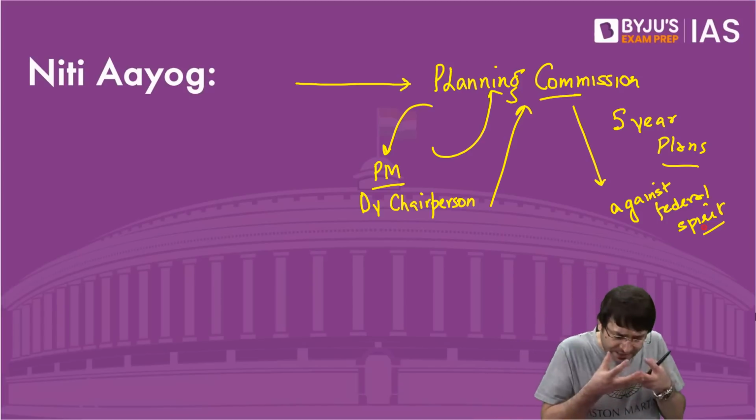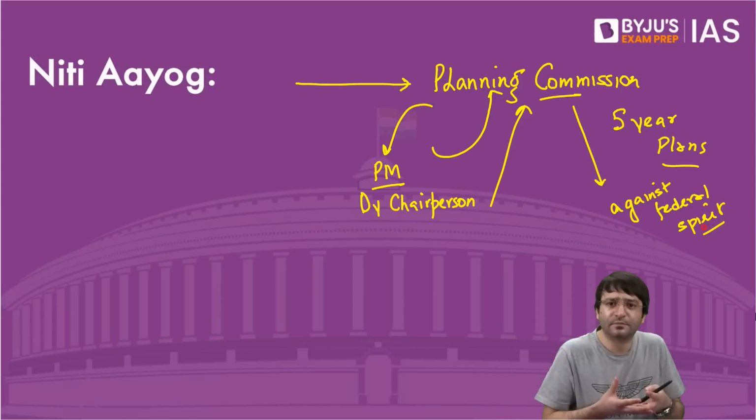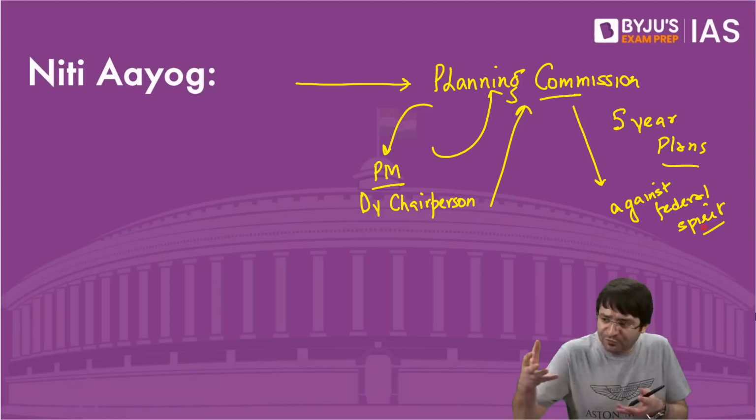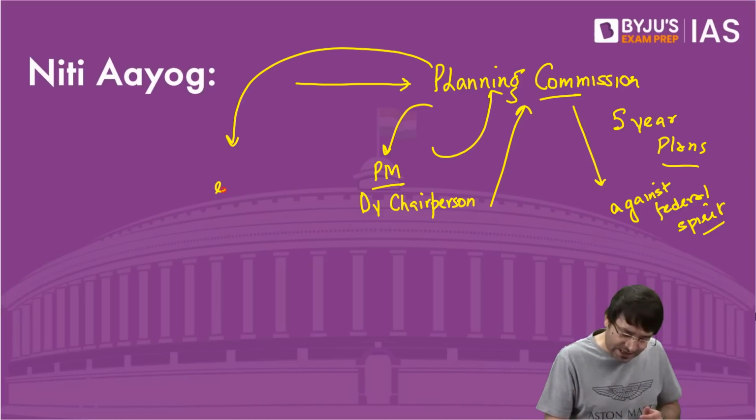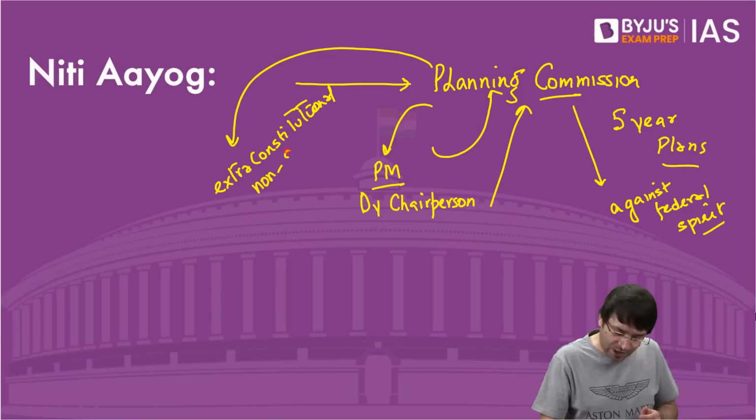I am an elected Chief Minister. I have to now approach this Planning Commission, which is an extra constitutional, non-statutory body.